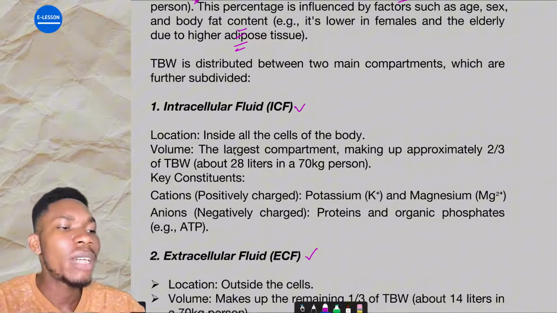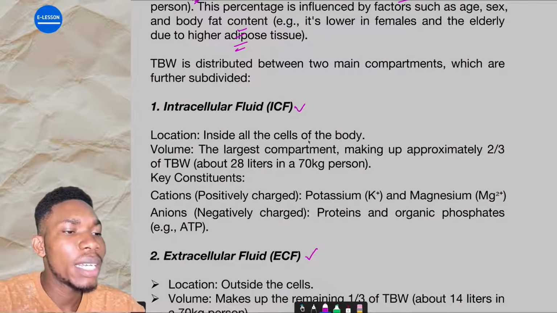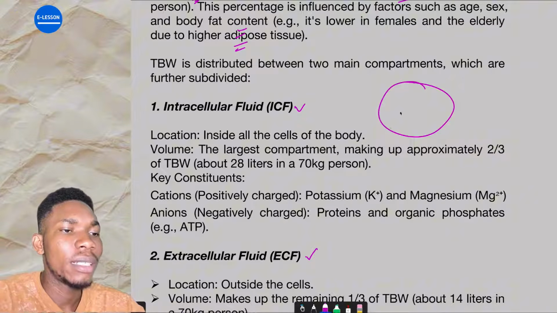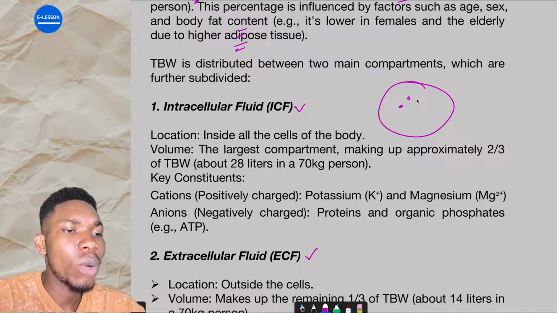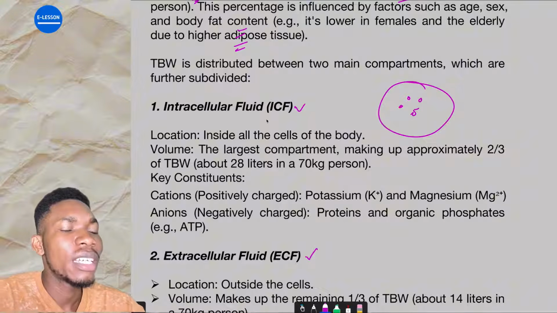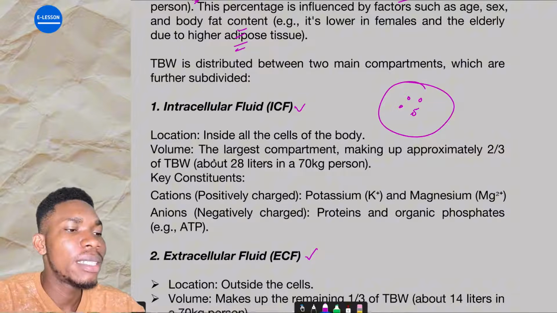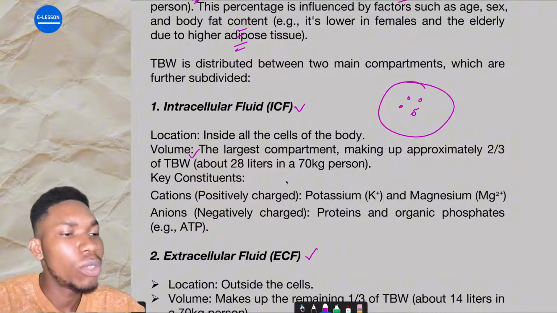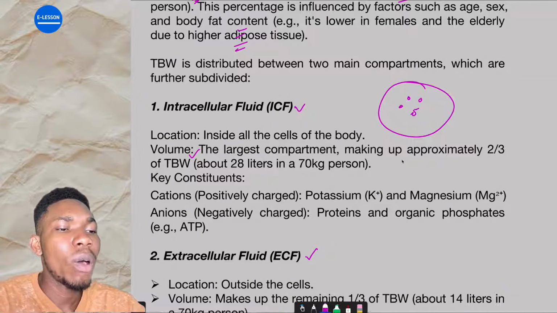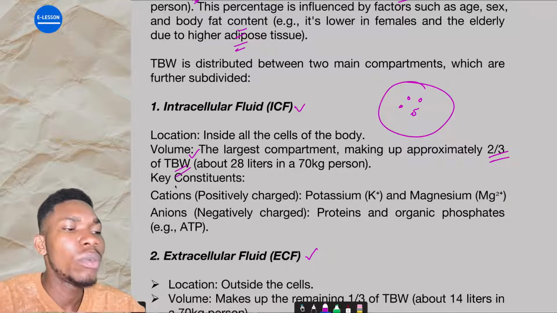You can just write intracellular compartment: inside of the cell. You know we have the cell. The compartment inside of the cell, or what is present inside of the cell, is called the intracellular compartment. And the intracellular compartment is the largest compartment, the one that has the largest volume, making up approximately 2/3 of the total body water.